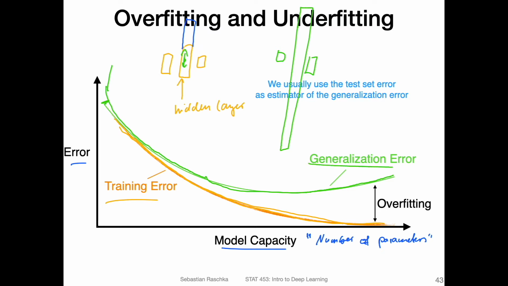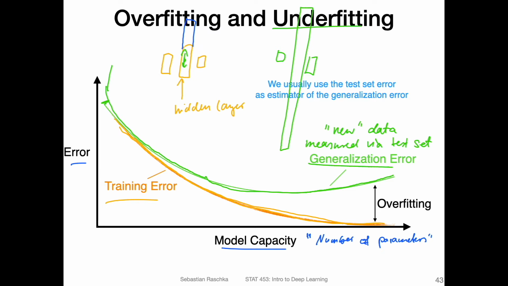And generalization error is the performance on new data, for example, as measured. Often it's measured via an independent test set. So we usually use the test set to estimate the generalization error.